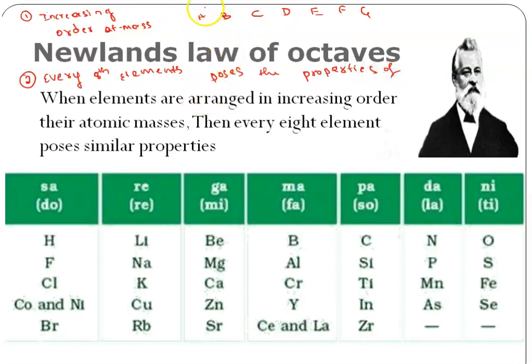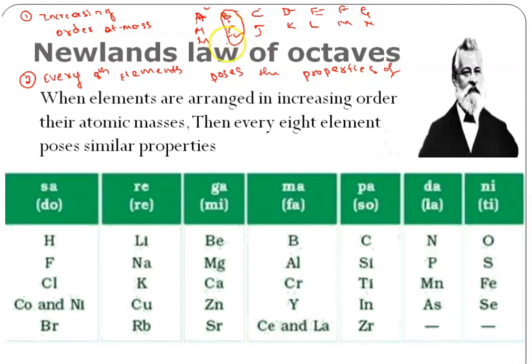Okay, see here, this is the first element, 1, 2, 3, 4, 5, 6, 7. So the eighth element should possess the same property, right? The eighth element should be similar to this, hence I will write here, A and H have similar properties. So from here, H, I, J, K, L, M, N. After this, the eighth element should possess these properties, M here. If your counting starts from here, this will be your eighth element. Hence, these two will become similar.